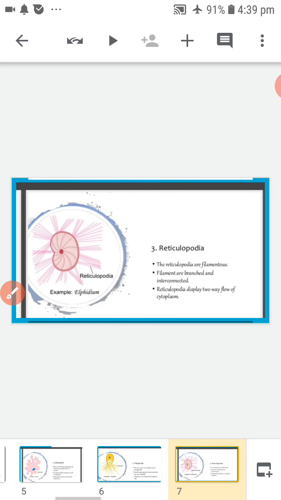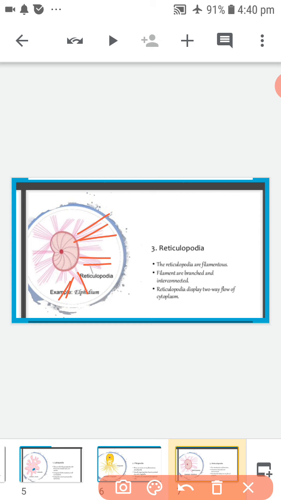Next, reticulopodia. These are also called rhizopodia or myxopodia. These are filamentous and profusely interconnected to form a network.